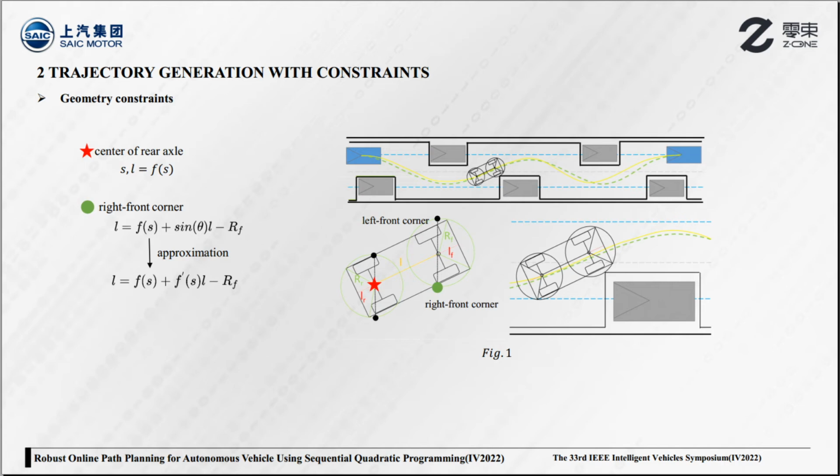To consider the geometry of the ego vehicle, a basic model is generated at each control point. The ego vehicle is simplified as a rectangle, and 2 circles are added to the front and rear axle of the vehicle respectively. A control point constraint is converted into 4 vertex constraints shown in figure 1. Nonlinear constraints are approximated into linear constraints, and the error is no more than 14 cm in the worst case.